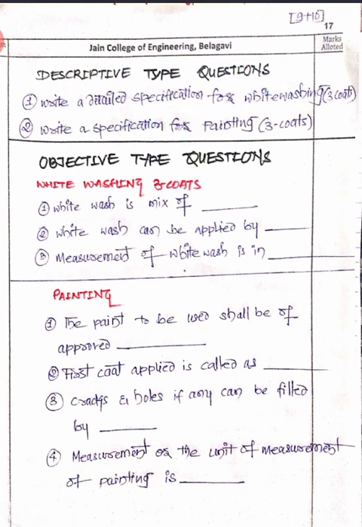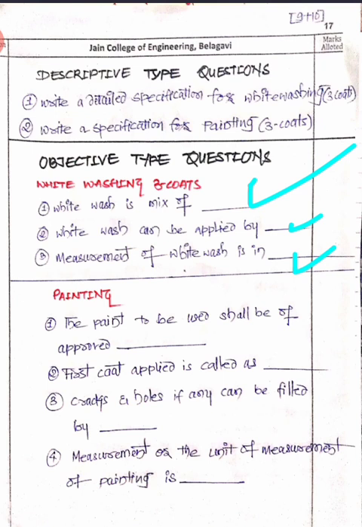Whitewash is a mix of what? It is a mix of slaked lime and water, and you are going to add glue, or you are going to add rice dissolved with hot water, right? Then whitewash can be applied by jute brushes. Measurement of whitewash is done in terms of meter square superficial area.